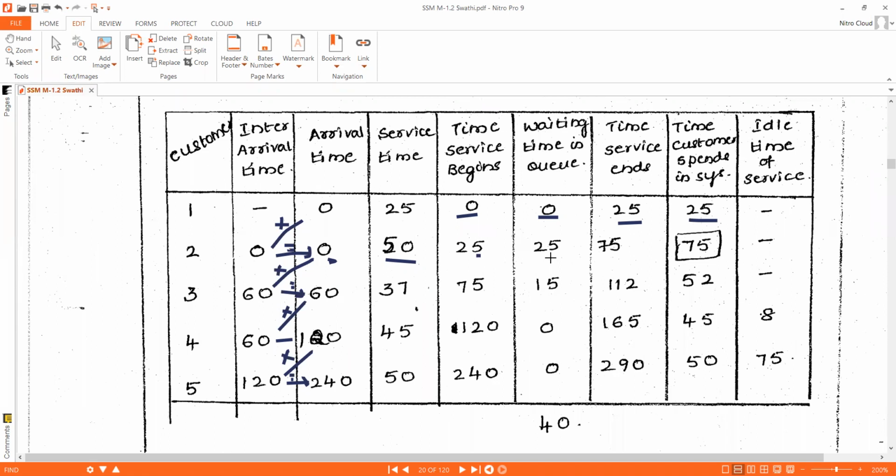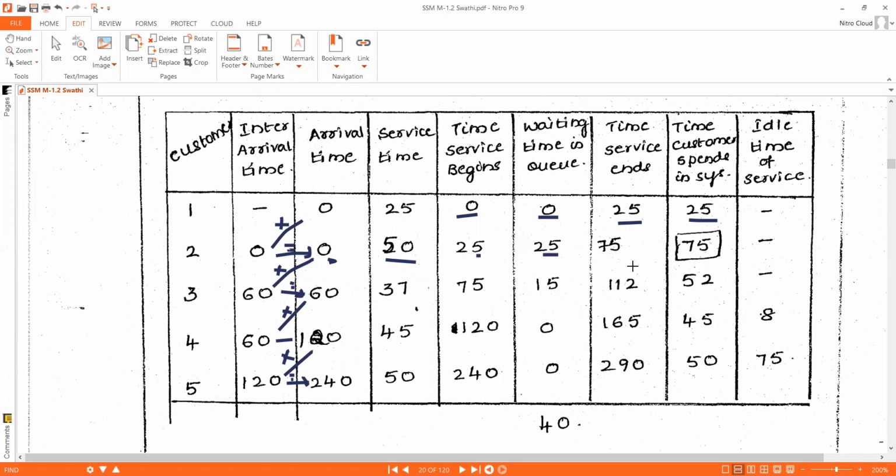Customer 2 came at clock time 0 to the server, but his service started executing at clock time 25. So 25 minutes he was waiting in the queue for the service to begin. Waiting time is 25 for him.